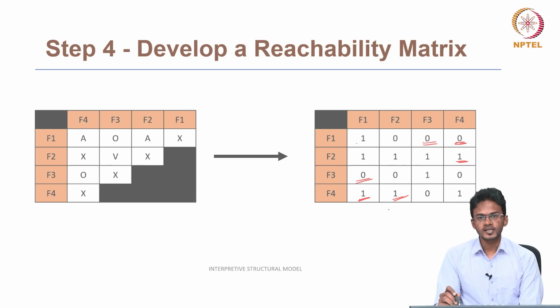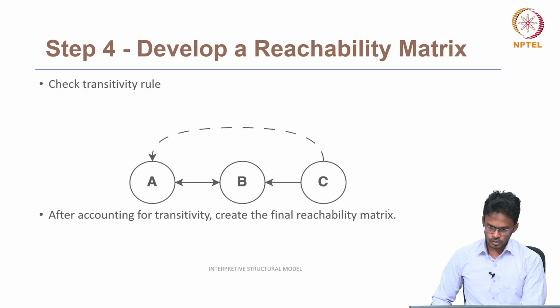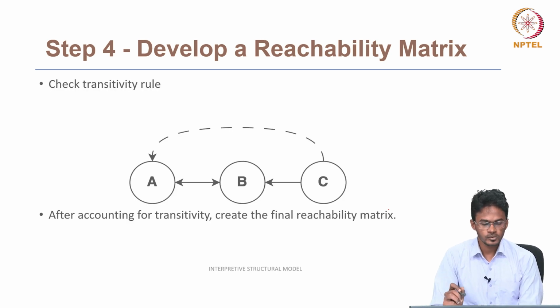So this reachability matrix shows only the direct relationship, or direct influence, between the factors. To get the final reachability matrix, we should also consider the transitivity rule.